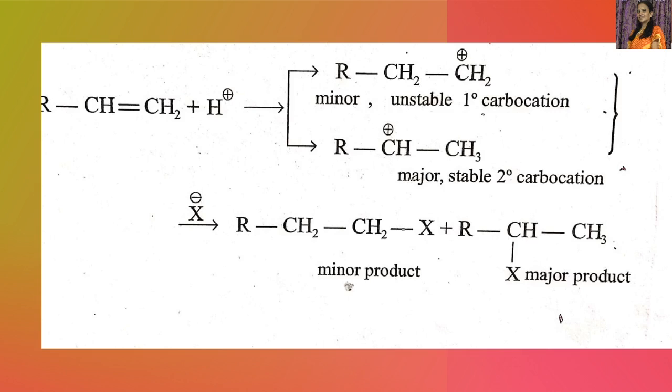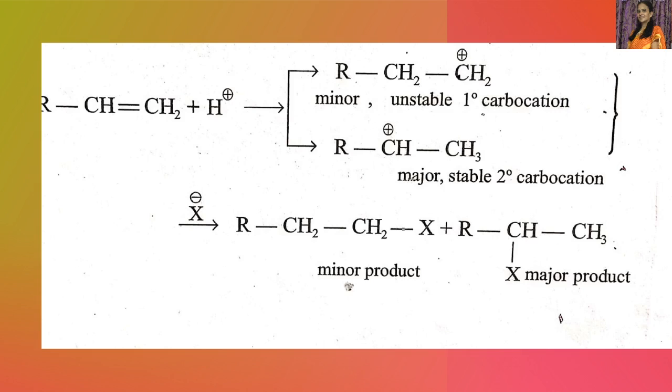If hydrogen goes to the middle carbon, this carbon gets the positive charge, and a primary carbocation is obtained. If H plus goes to the other carbon, this becomes CH3 and this becomes R CH plus, a secondary carbocation, which is more stable.